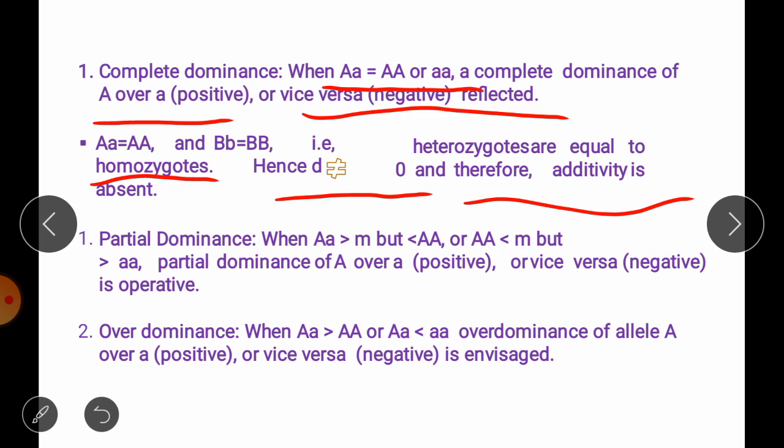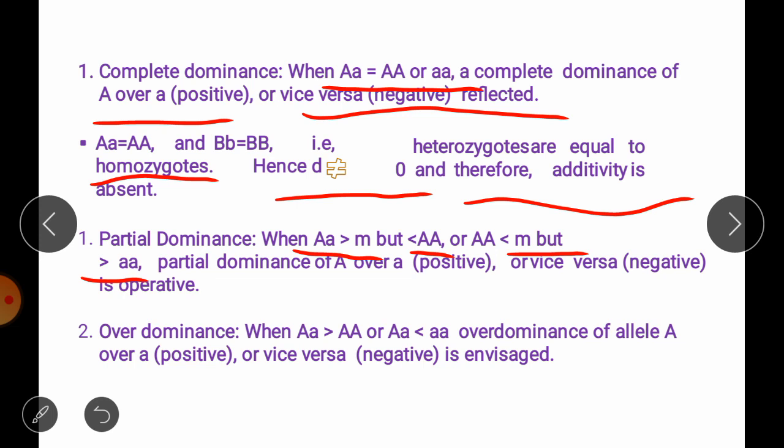In case of partial dominance, the heterozygote is greater than the mid parent value, but has a lesser value than its homozygous dominant parent. Or in some cases, the heterozygote has a smaller value than the mid parent value but is greater than the recessive homozygous parent.